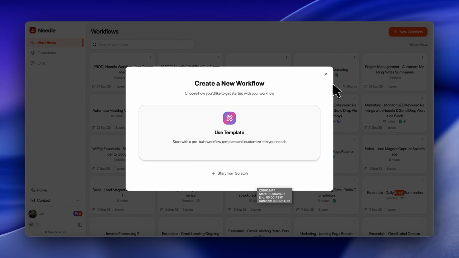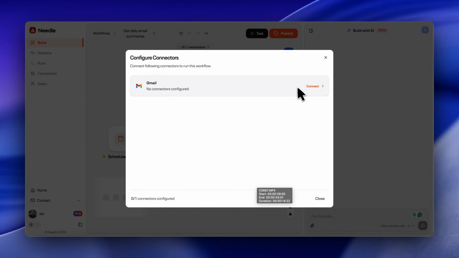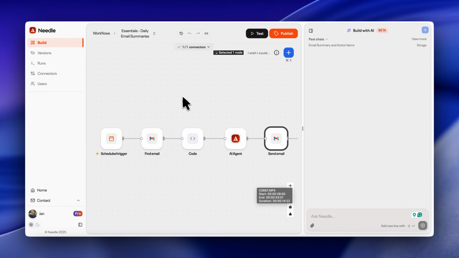So now I'm within Needle and I can choose one of our templates. I say browse templates and I choose the get daily email summary. Now it's going to ask me if I want to configure my connectors. Zack, it changes to green and I'm all set. So I can stay on top of yesterday's emails every day at 8 AM, getting a summary of what happened yesterday. Let's execute this workflow.